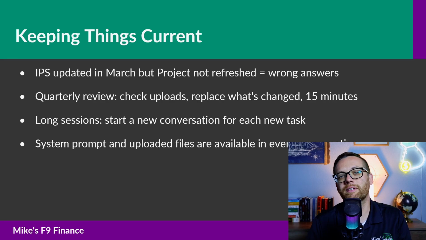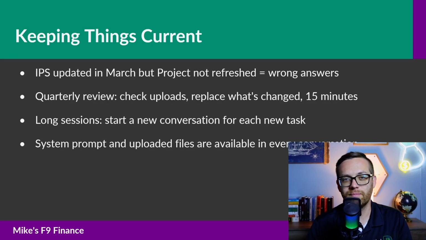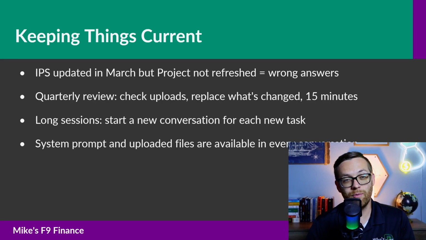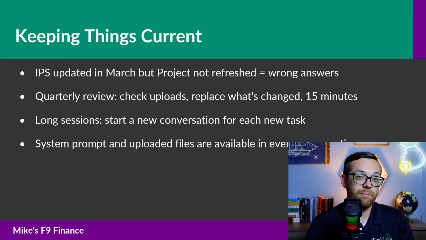Let's say in the coffee shop example, you've uploaded your thresholds file. It was accurate in January, but in February, one of the reserve minimums changed. You didn't update the file. In March, you asked Claude if your Hell's Kitchen reserve account is properly positioned. Claude is looking at January's requirements and tells you something is fine when it's actually below policy. Now that's a stale file problem. Go check the project, replace the file, ask again. Now Claude is answering from current policy.